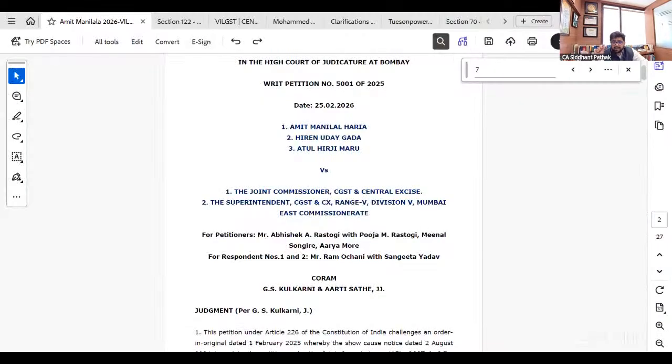This can only be applied in respect of a taxable person and not on any person. Then the second ground is that the period to which this alleged offense of the company belongs is 2017-18, 2018-19, 2019-20, when this 122(1A) was not there.